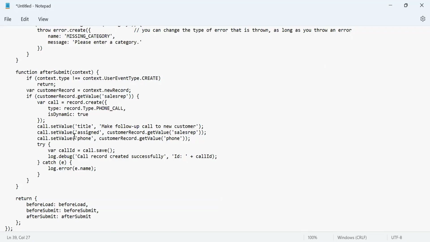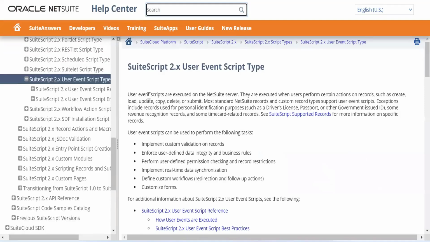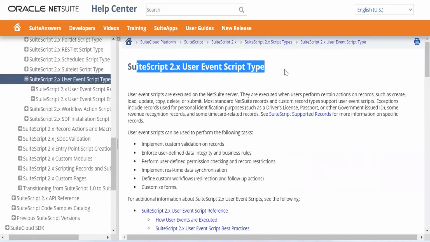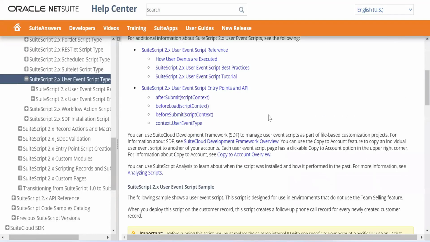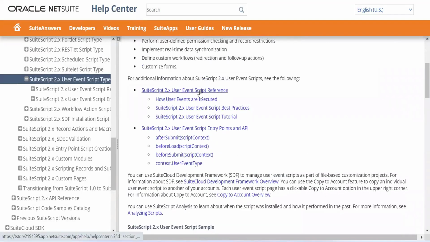So it is always good to put the save part in a separate try-catch block, because you can handle it with a proper log message and everything, and then you capture the error correctly so that you know this is coming from this particular piece of code. If you search with the create script to data user event script, it will give you all the information.